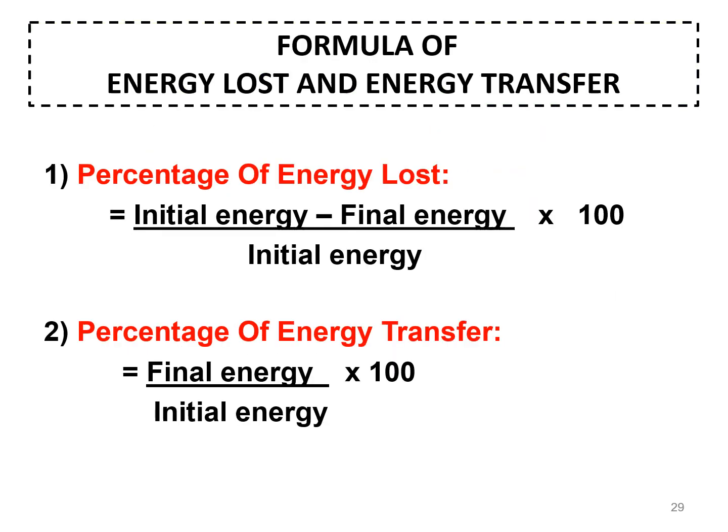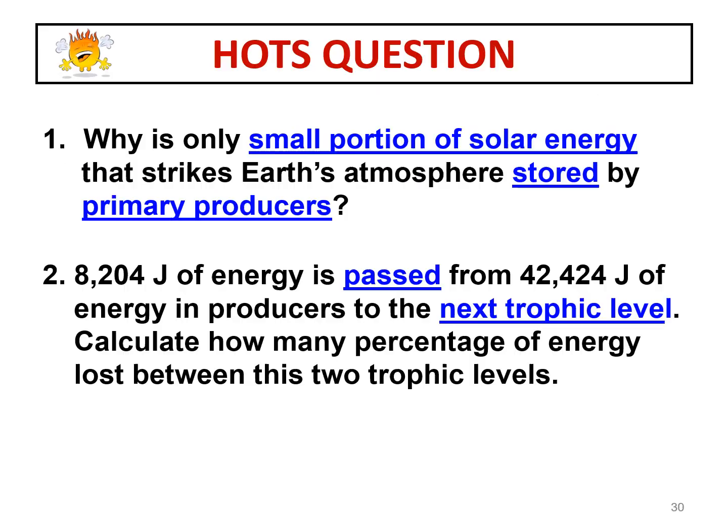Okay, the formula of energy loss and energy transfer. Energy loss is the initial energy minus the final energy, divided by the initial energy, as a percentage. Percentage of energy transfer is the final energy divided by the initial energy, as a percentage.